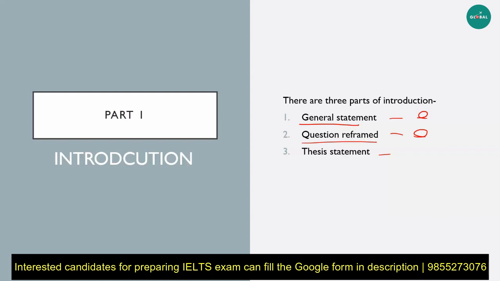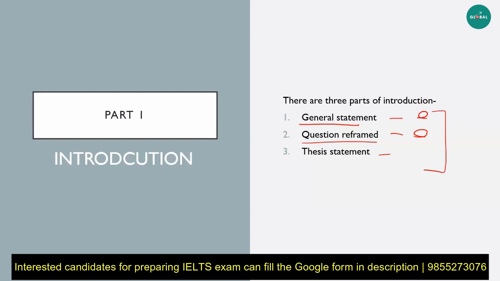If you take a step back and actually look at what we have done, we have appropriately introduced our whole essay. First, the general statement in which you introduce the major topic. Then the question reframed where you introduce the question, as in what you're going to cover in that big topic. After that, your thesis statement, what your essay is going to cover, as in what your opinion is and what are the points that you're going to discuss in your body paragraphs. You're not going to mention the points, obviously, but you're going to introduce. Are you going to take the side of the homeschooling? Are you going to take side of traditional schools? Are you going to take side of like both of them? So whatever is happening in the body paragraph, you just introduce that in your thesis statement. This forms your perfect introduction.